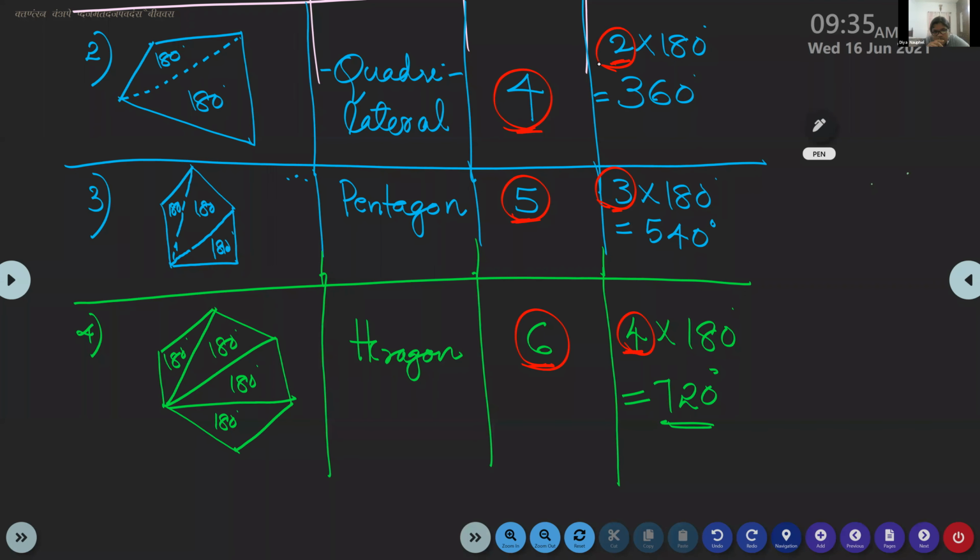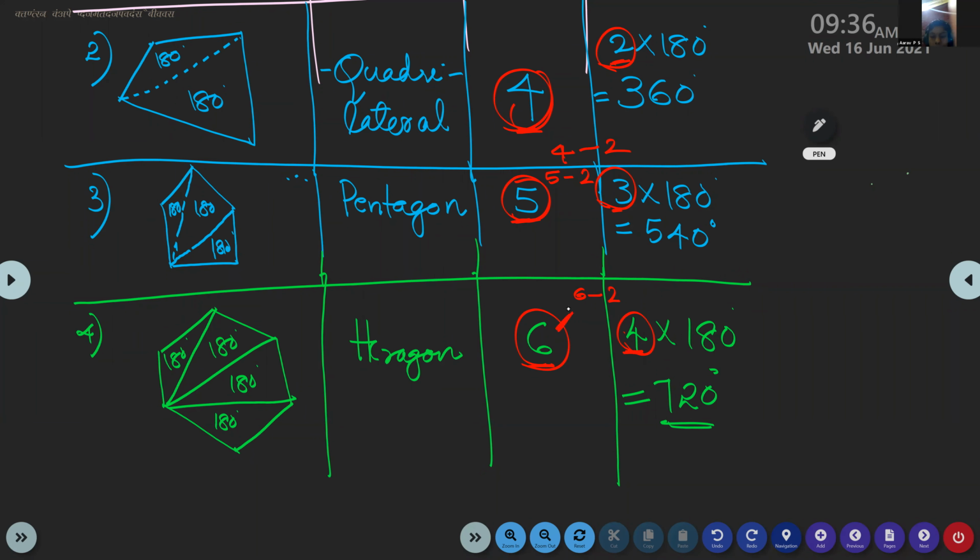What is the connection? Minus 2. If it is 6, how will you get 4? 6 minus 2. If it is 5, how will you get 3? 5 minus 2. If it is 4, how will you get 2? 4 minus 2.